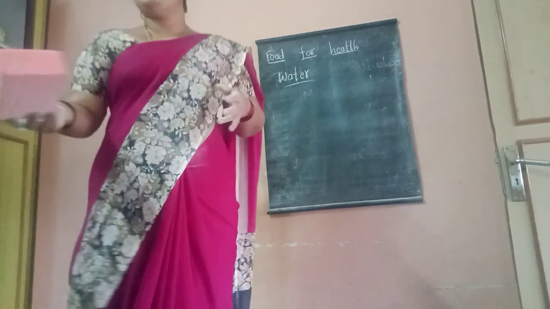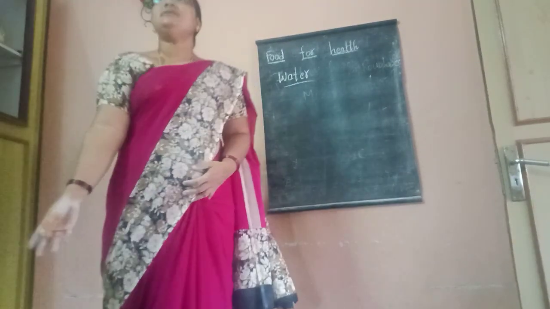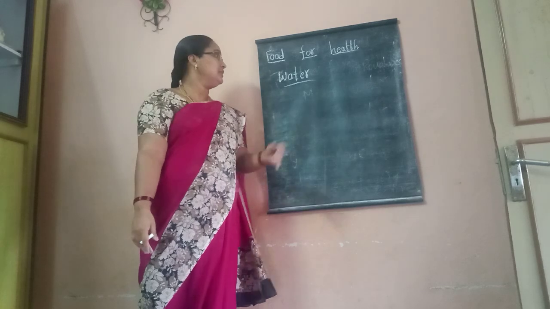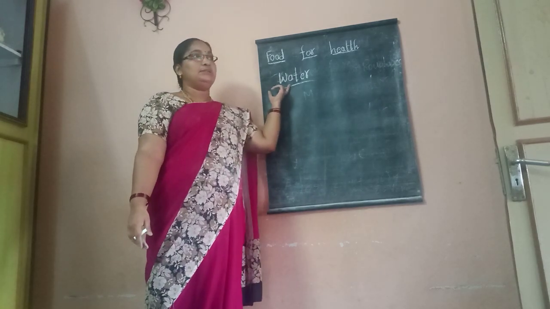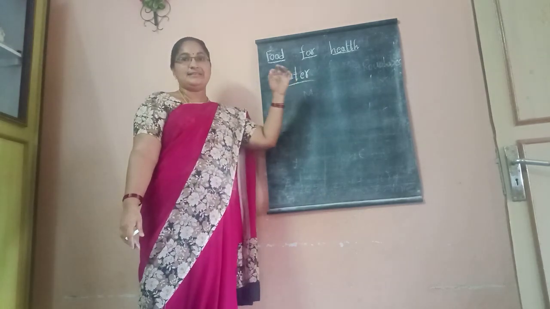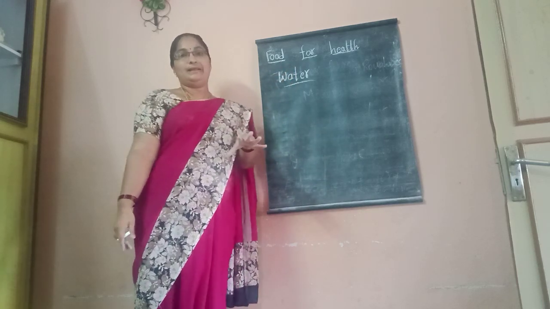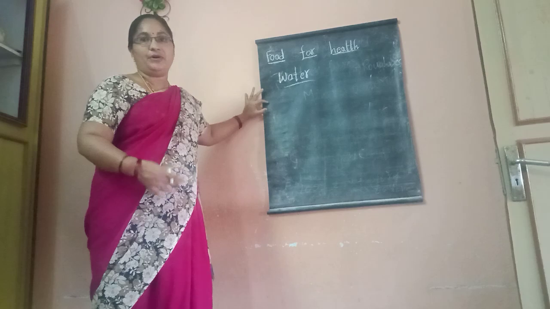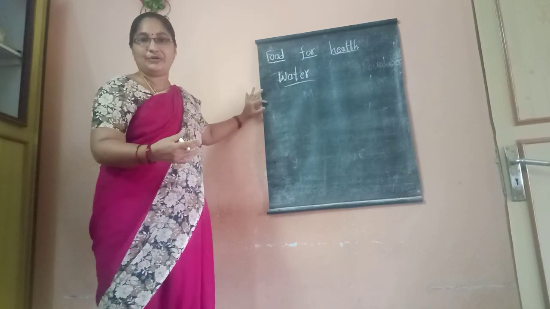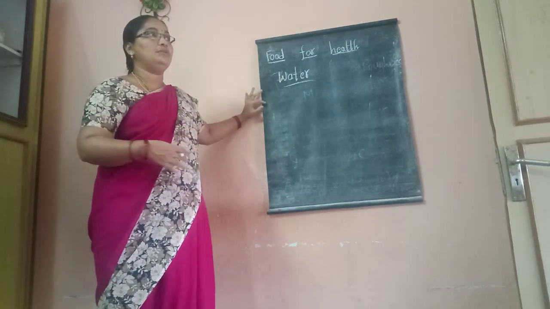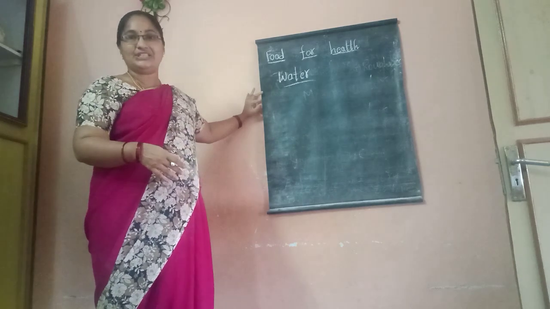What we discussed today: dietary fibers and water. Coming to water, it is not a nutrient but it is an essential component in the blood. It maintains and regulates our body temperature. It is helpful for the food to move easily in the digestive tract.